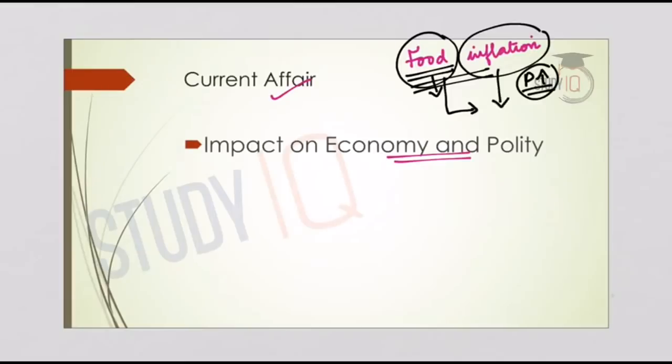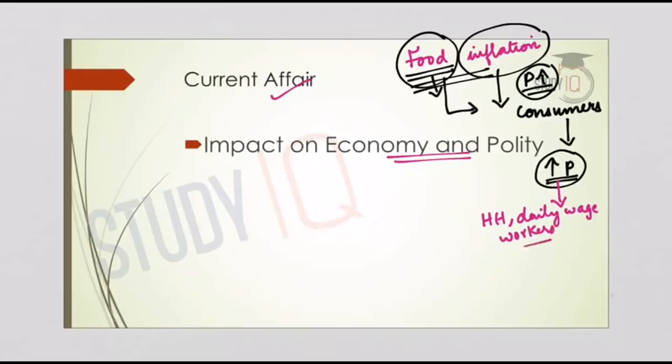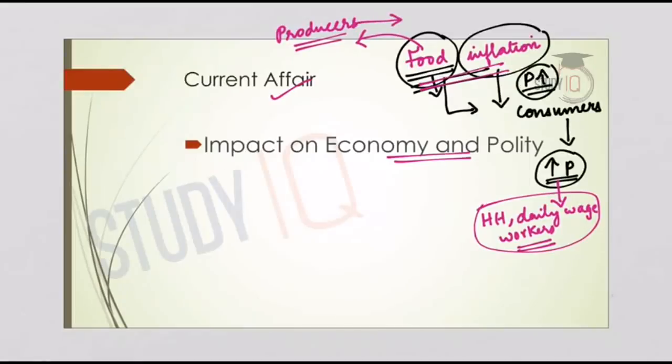And inflation negatively impacts consumers because they will have to face a rise in prices, and vulnerable categories like low-income households, daily wage workers, etc. are all highly impacted. But when there is an extended or long-period food inflation, it negatively impacts the other side, that is the producers. Here the producers of food commodities are the farmers or agriculturists. So what happens? Their income will be impacted. So this is the general understanding that you should have about food inflation and its impact. Now we will go on to the details.